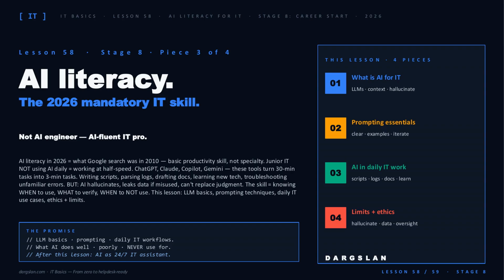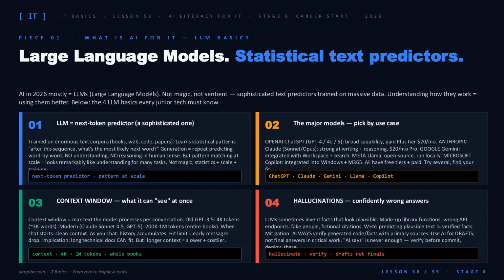Welcome to Lesson 58. And let's be blunt, AI literacy in 2026 is what Google search was in 2010. It's a baseline productivity skill, not a specialty, and a junior IT pro who isn't using ChatGPT, Claude, or Copilot daily is working at half speed. Over the next 4 pieces, we'll cover LLM basics, prompting techniques, real IT workflows, and the limits you absolutely need to respect. So let's start with the foundation.